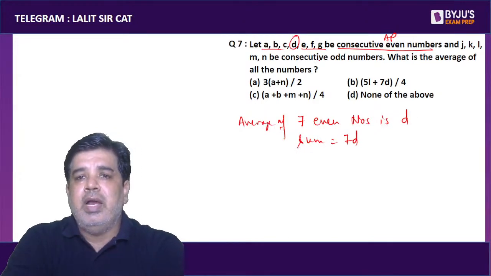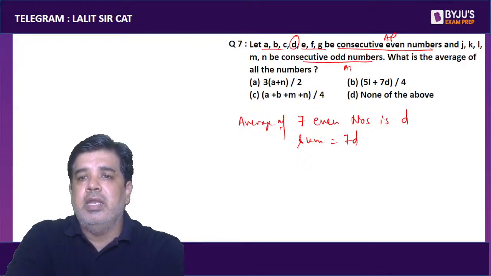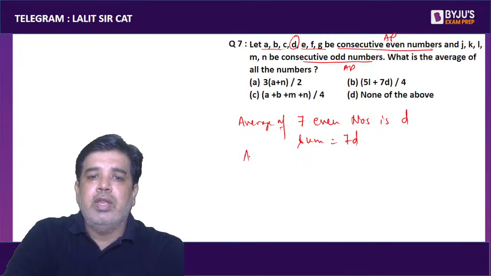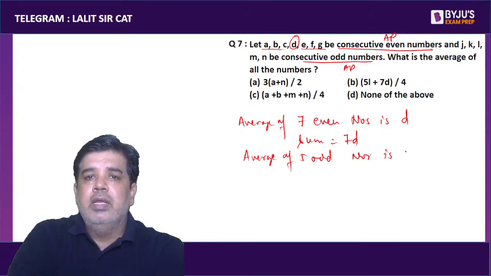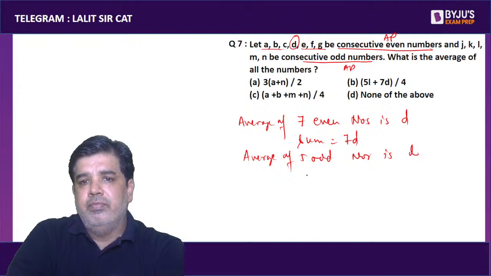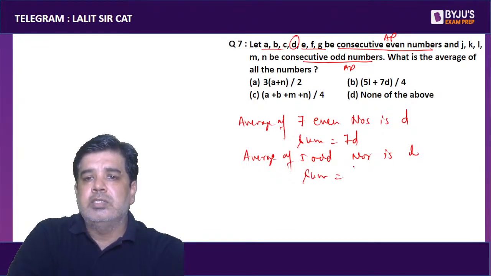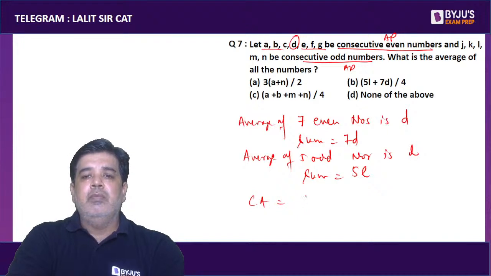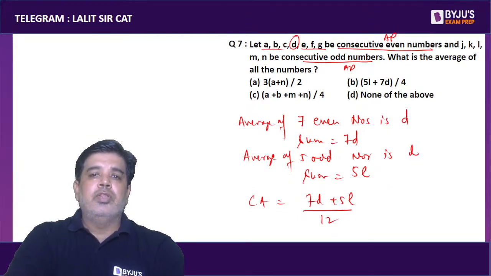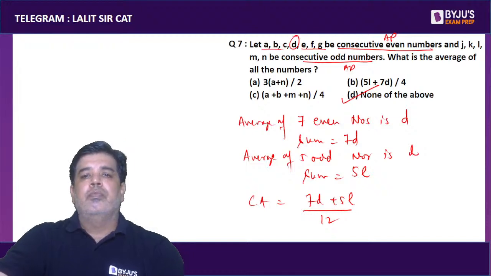J, K, L, M, N are consecutive odd numbers, again in AP, so the average of the 5 odd numbers will be the middle number, L. So the sum of these 5 will be 5L. Now the combined average will be 7D plus 5L by 12, which is none of the options.